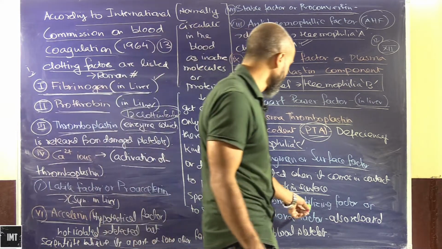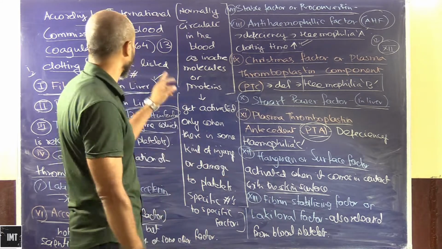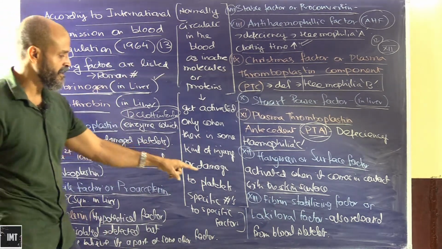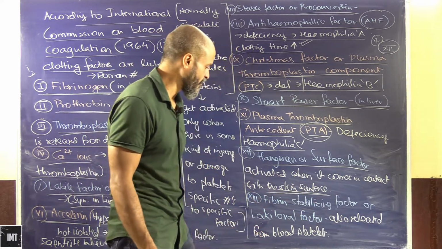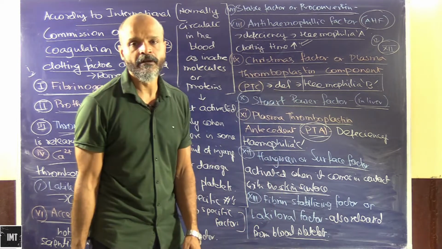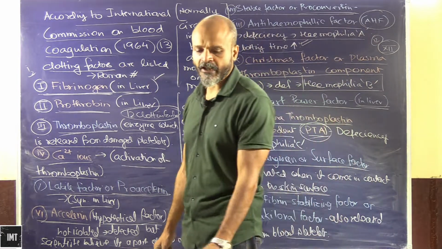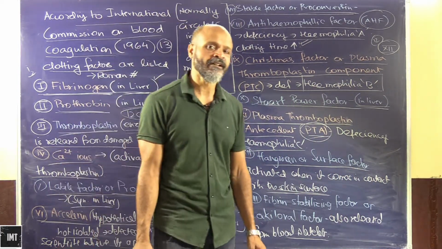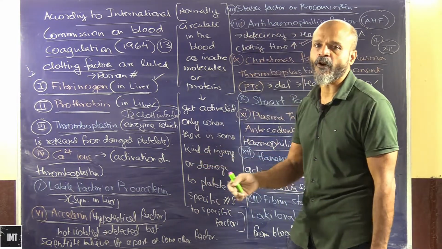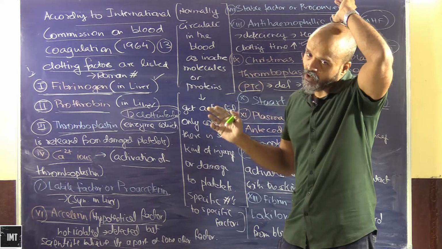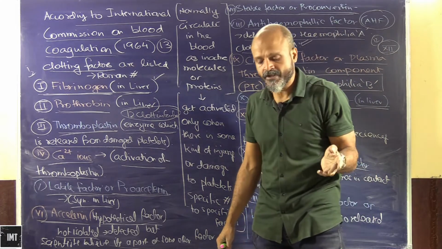Then we have fibrin stabilizing factor or Lacky-Lovell factor. We know that fibrinogen produces fibrin, so this needs to be stabilized. Fibrin stabilizing factor is also released from blood platelets. So these are basically the 13 factors which keep on running with the blood. They are already there, but they become active only when there is an injury, whether it is internal or external, and they facilitate the coagulation of blood. So this coagulation will prevent the blood loss.